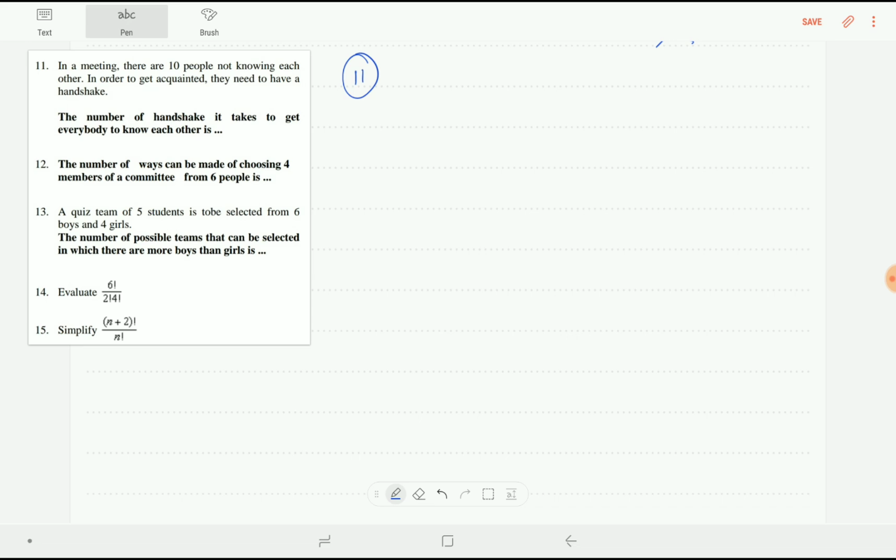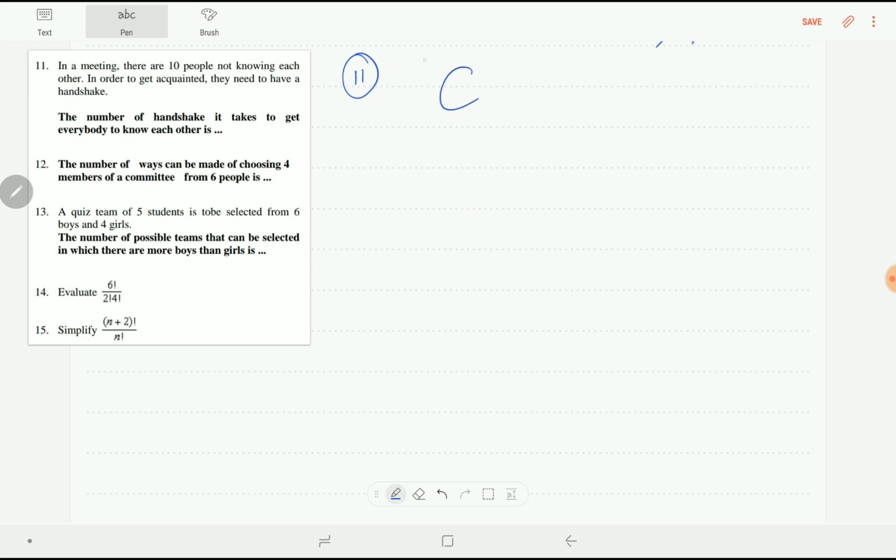So what are we going to use, the permutation or combination? Look, does it matter if A is having a handshake with B or B is having a handshake with A? Is there any difference? No, there is no difference for this kind of handshake. So the order doesn't matter, and we are going to use the combination.